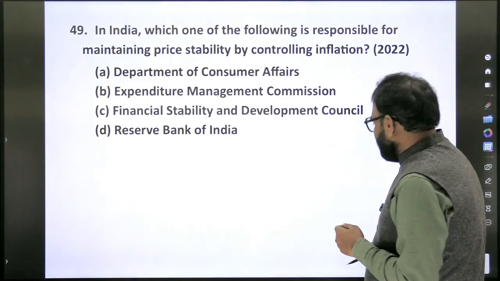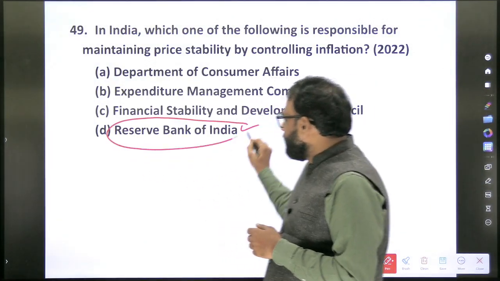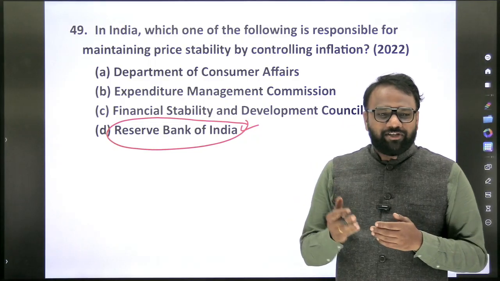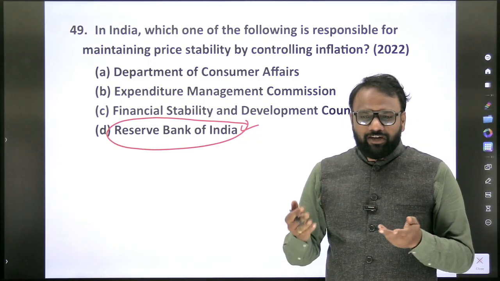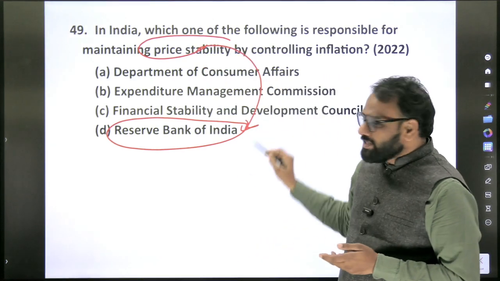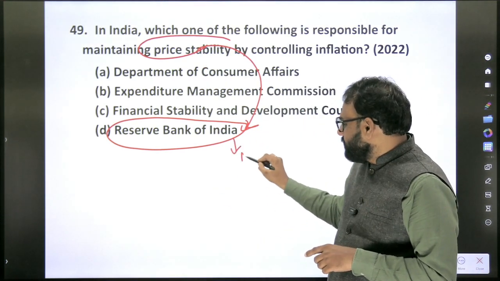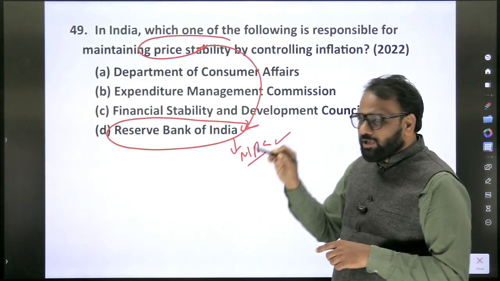Now, what is the answer? Reserve Bank of India. Okay, so here we know Reserve Bank of India, but again when it comes to revision, we will not stop here itself. What all things will we revise? So here, price stability, maintaining price stability, it is a primary goal of whom? RBI, especially RBI's Monetary Policy Committee. What all things will we revise?